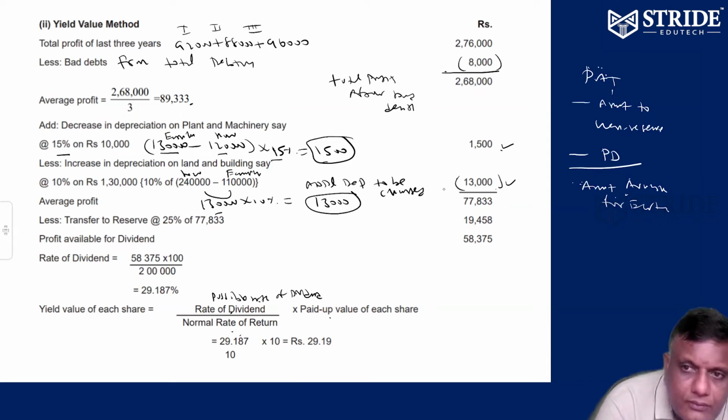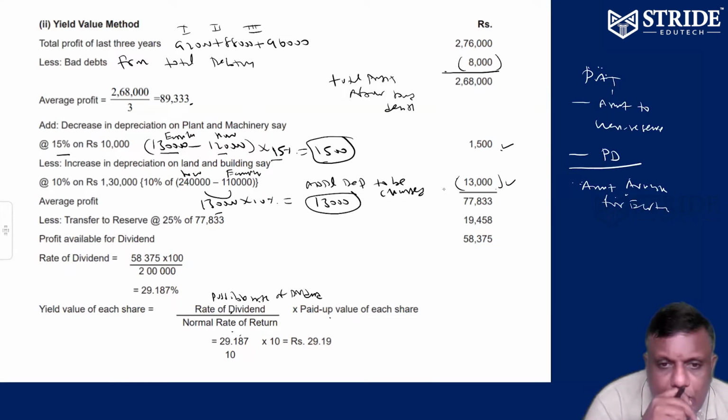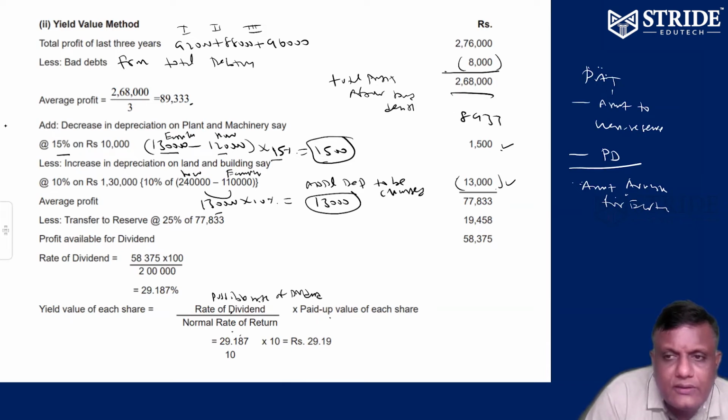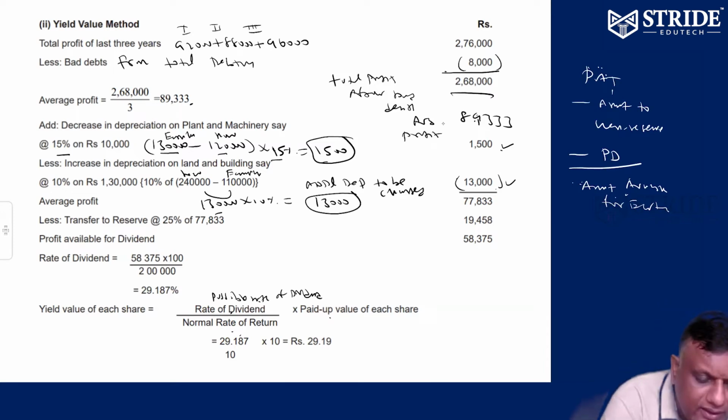Average we did. Average is 89,333. So from the average profit, add 1,500, minus 13,000.